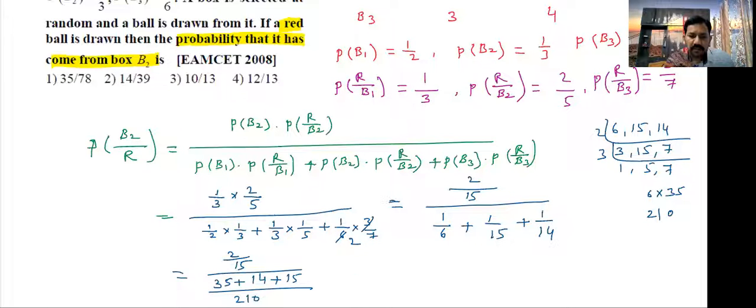Now 2 by 15 into 210 by 15 plus 14, 29. 29 plus 35, how much? 64. 15 14s are 210.